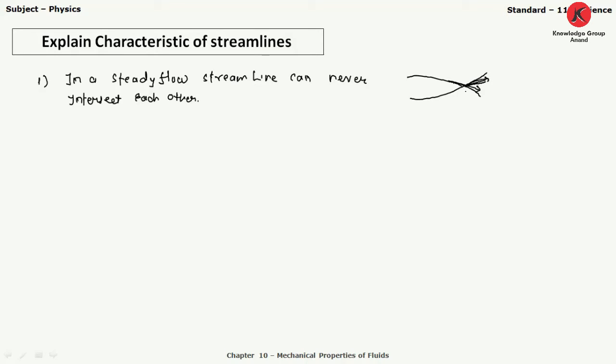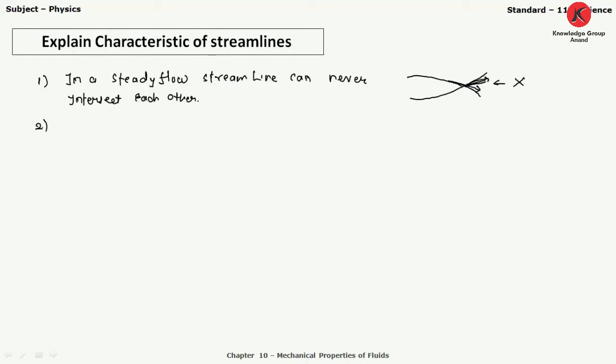It means at a particular point we would have two different directions, which is not possible. So this is the first characteristic: in a steady flow, streamlines can never intersect each other like this. This is not possible at all, right?